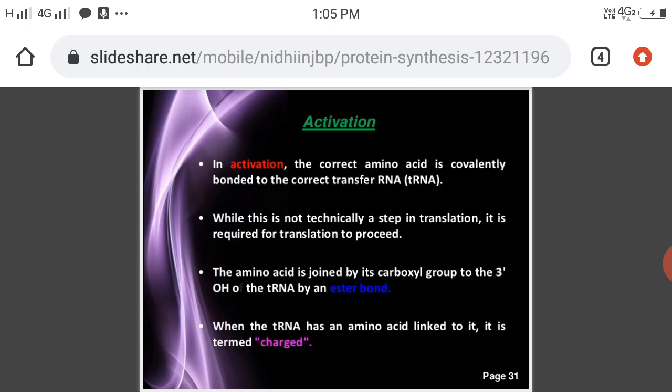Okay, here you know very well what the types of RNAs are: mRNA, rRNA, tRNA. First one is the mRNA. What is the function of mRNA? The mRNA gives the message of what type of protein has to be synthesized. And what is the function of tRNA? The tRNA arranges the amino acids. And what is the function of rRNA? The rRNA synthesizes the polypeptide chain.